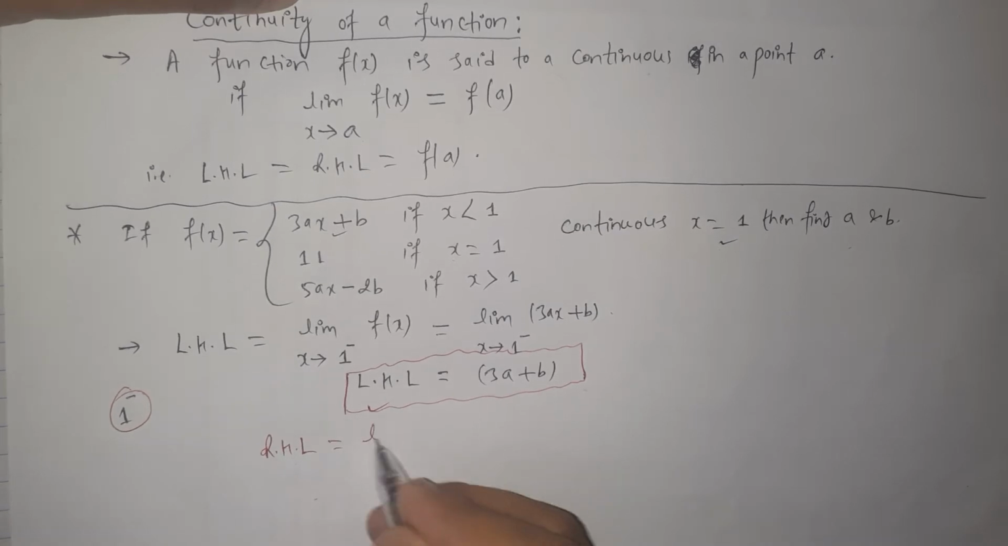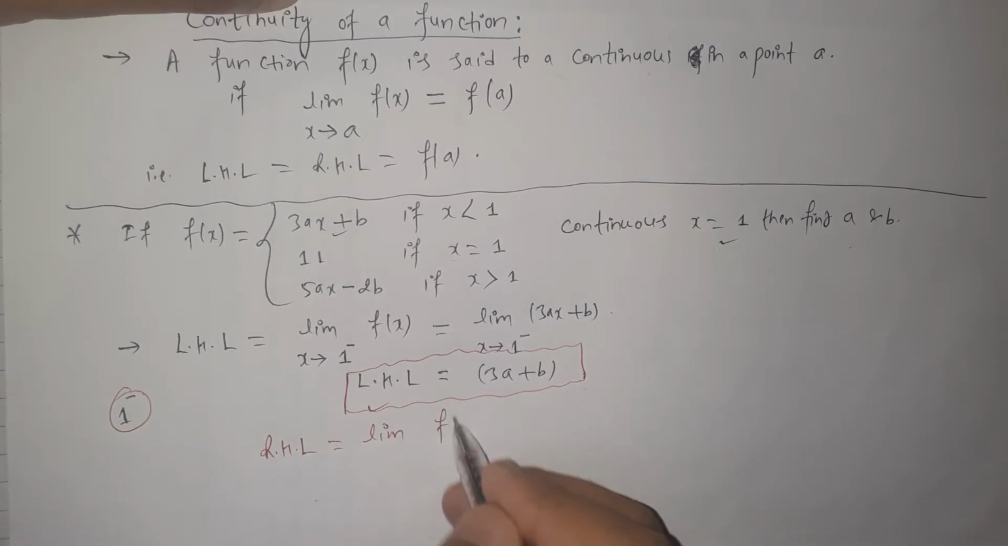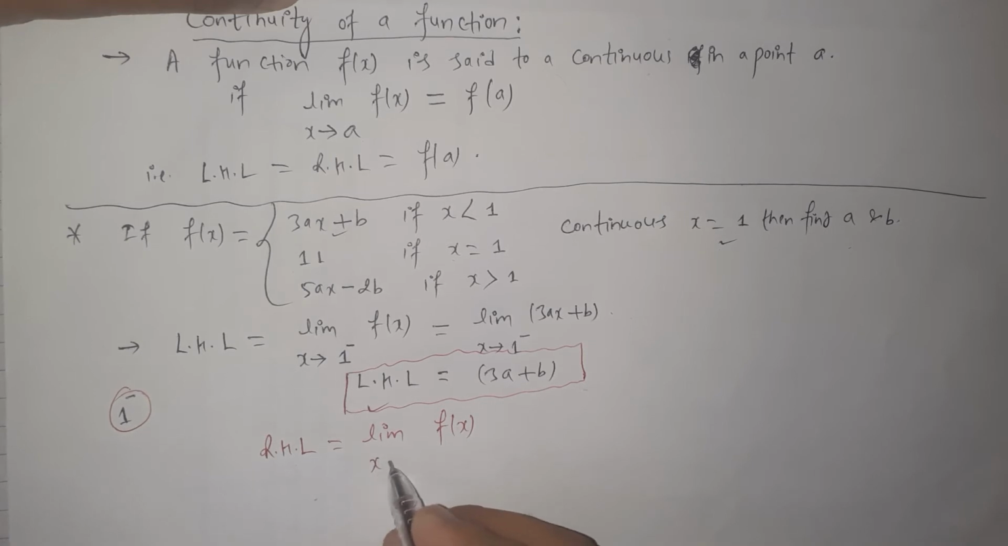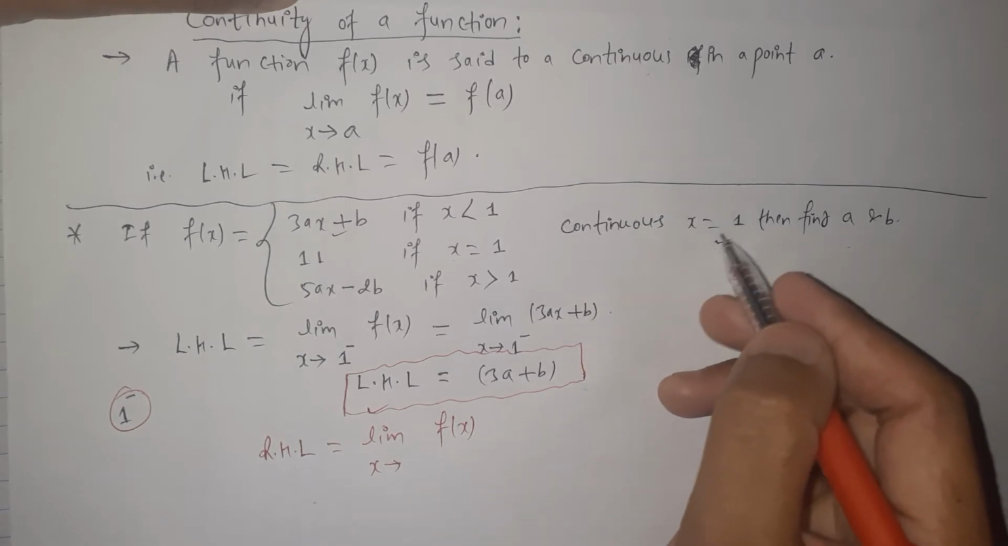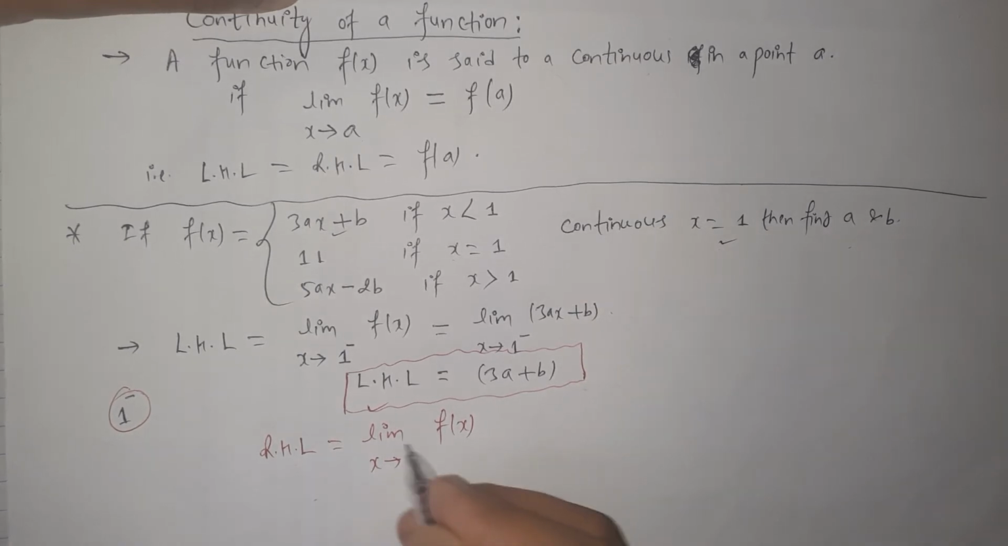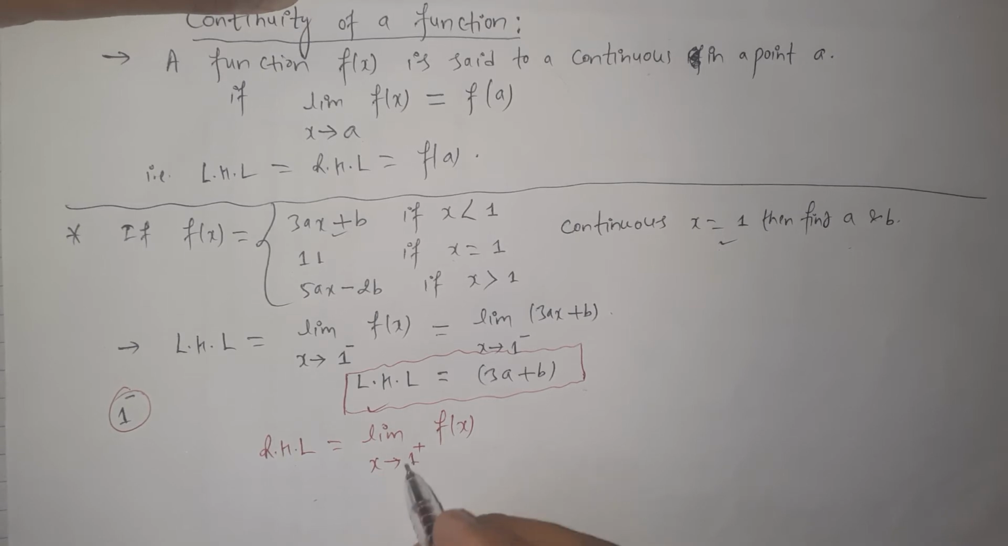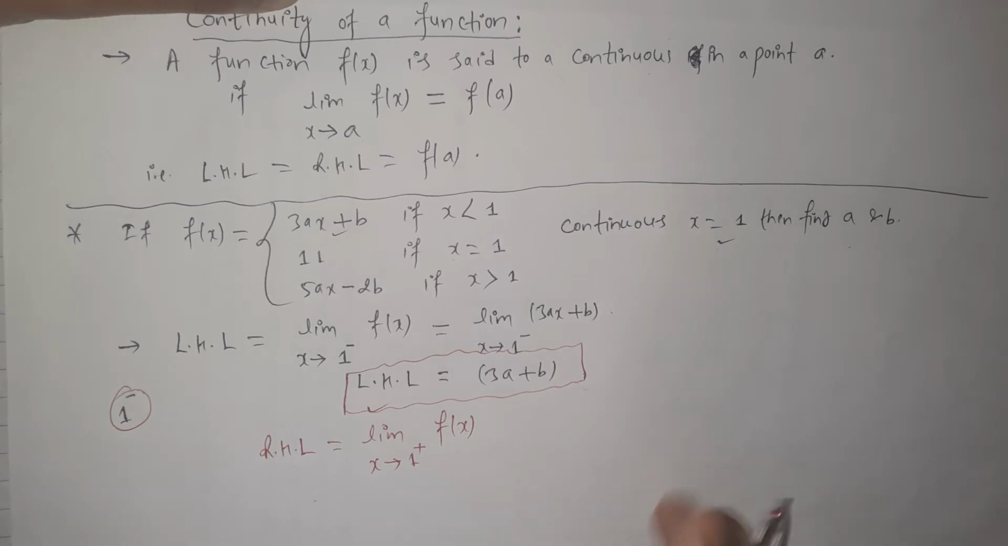Similarly, let's calculate the right hand limit, which is defined as the limit of the function f of x when we approach the point 1 from the right hand. So we have to put plus on the top of the number. This means x tends to 1 plus, which means we are approaching the number 1 from the right hand side.